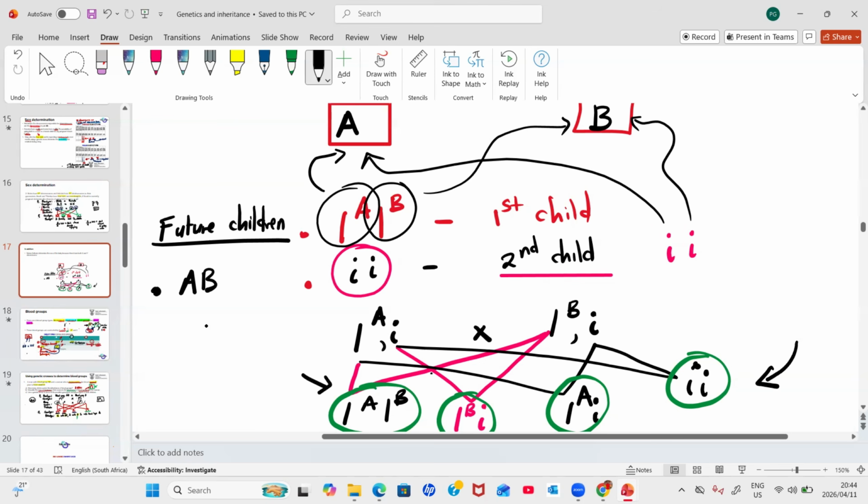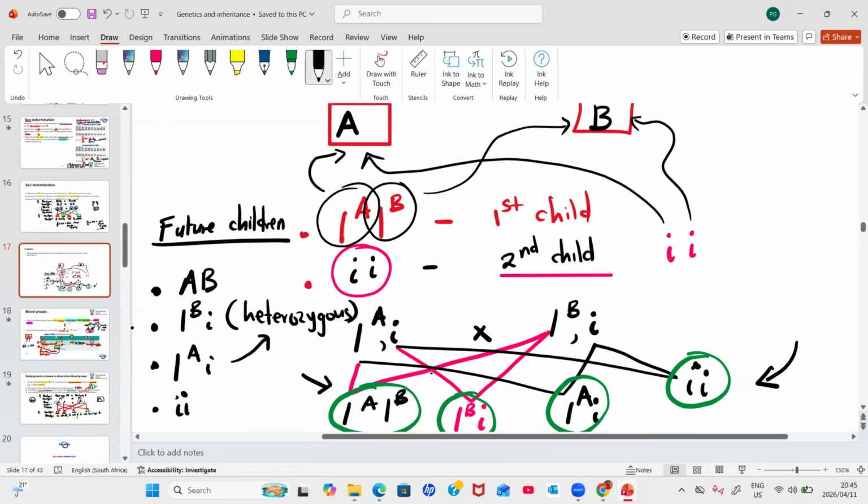All right. So their future children can either have blood type AB, they can have blood type B, heterozygous. You mentioned that when I was explaining. They can have a heterozygous blood type B, or they can have a heterozygous blood type A, or they can have blood type O. So these are the possible combinations that their future children can get.